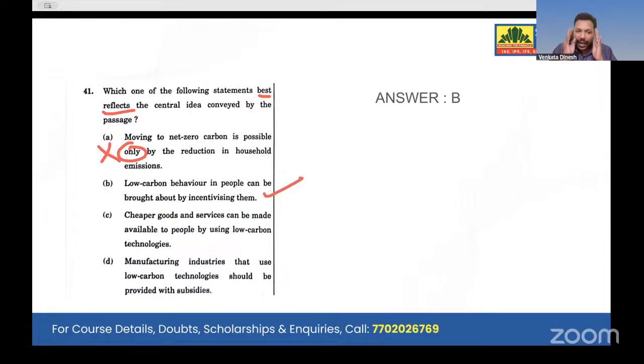And look at this third option. It is too narrow a statement, because cheaper goods and services can be made available to people. Very narrow, very prejudiced statement. It was never mentioned. And the fourth option, it focuses on subsidies and industries. Okay, but that's not the central idea of the passage. The central idea is how to incentivize them. So B option is correct.